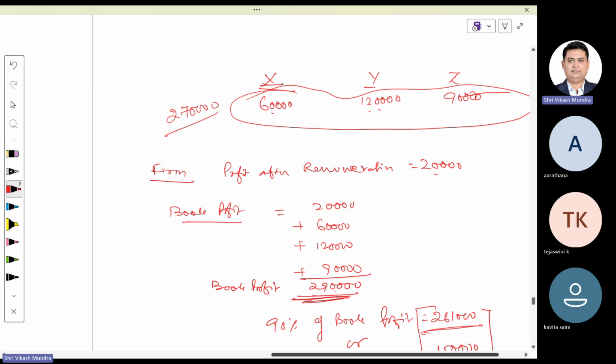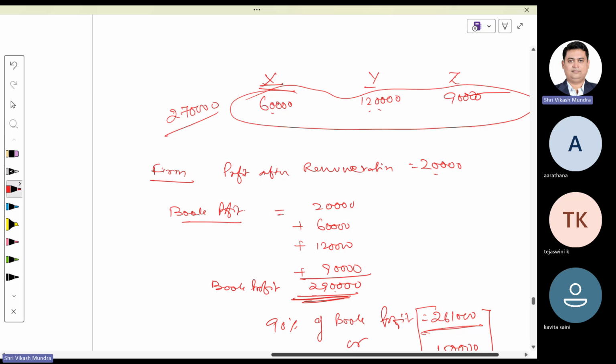That means, please keep in mind, this limit, that is 90% of book profit or rupees 1,50,000, whichever is higher, is the aggregate limit for all partners, considering remuneration of all partners. That means max to max, on account of remuneration, this partnership firm can avail reduction of rupees 2,61,000.